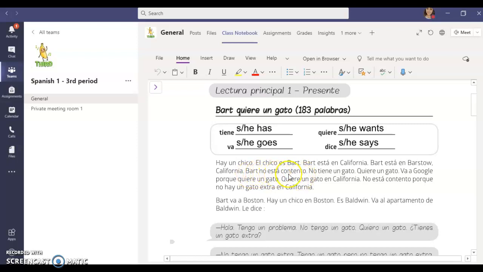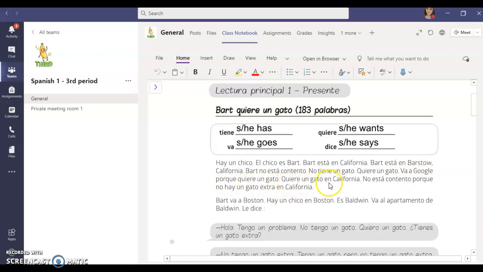Bart is not happy. No tiene un gato. He doesn't have a cat. Quiere un gato. He wants a cat. Va a Google porque quiere un gato. He goes to Google because he wants a cat.